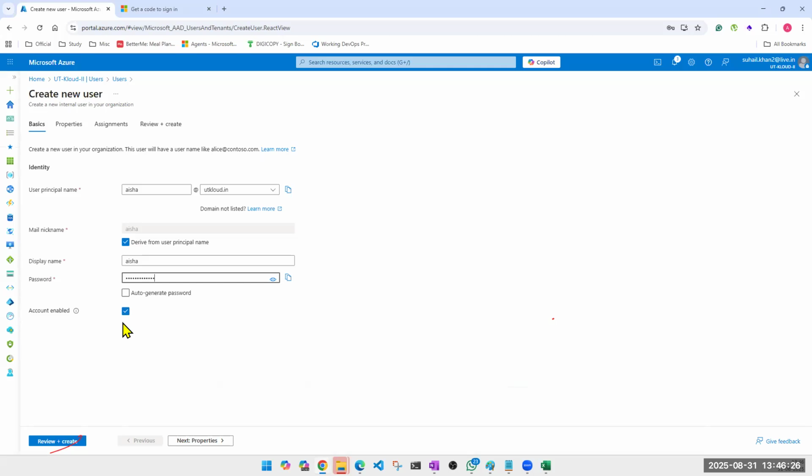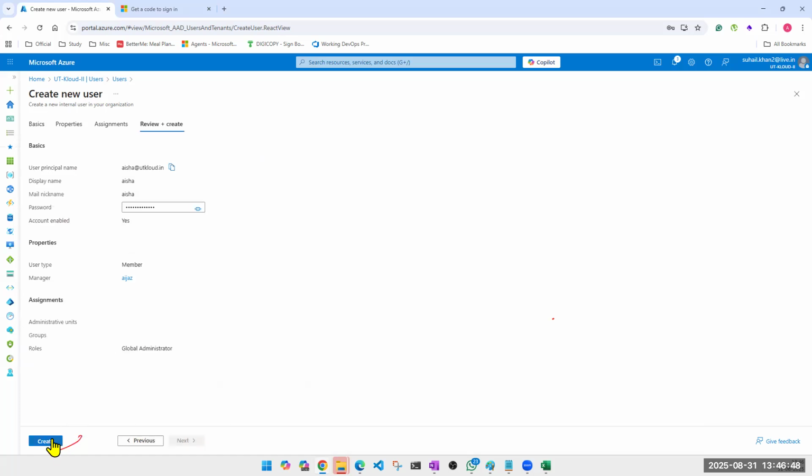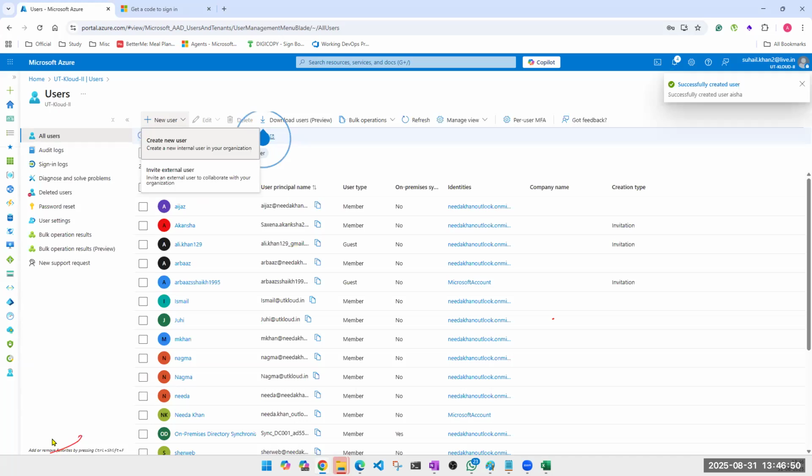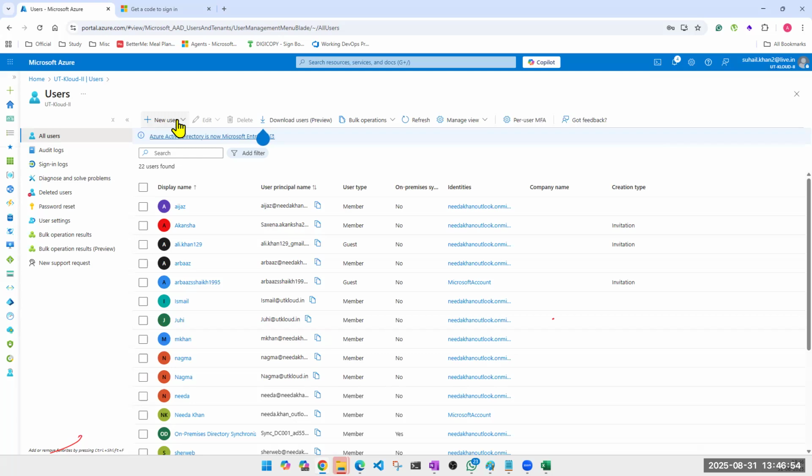Account disable or enable, always keep it by default, whatever it is. Normally enable it is, hence I'm saying keep it by default. Why would we create a disabled account? Maybe I'm creating a user now, but he will be joining our company in the next 10 days. So I'll enable the account at that time, not today. So I can create an account as a disabled account, but we want to keep it enabled. Click on review and create. And that's all. Your user is created using the new user create option. Is this point clear to everyone?